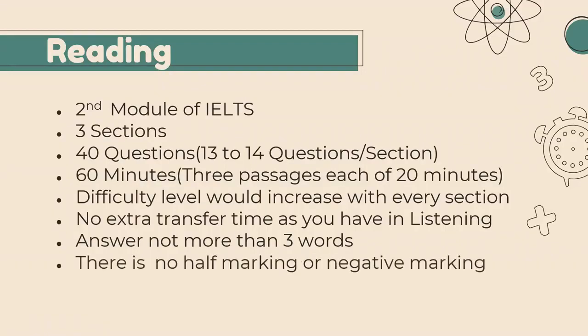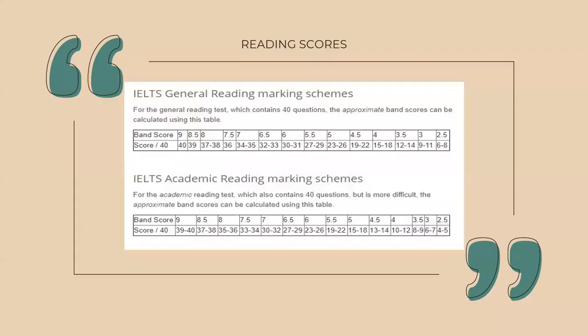There is no half marking and there is no negative marking in your reading. Each correct answer gets 1 mark. As clear as that. Okay, this is the reading score for academic and general training students. Just have a look.